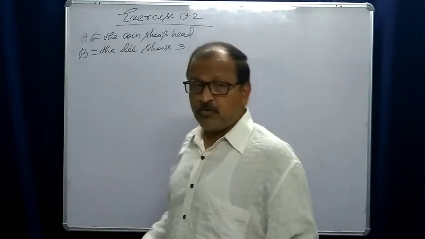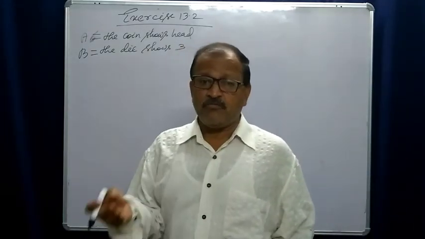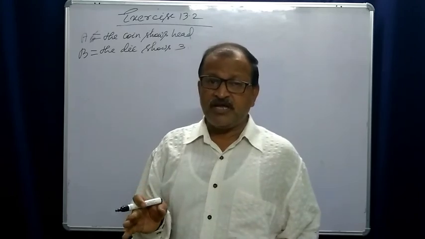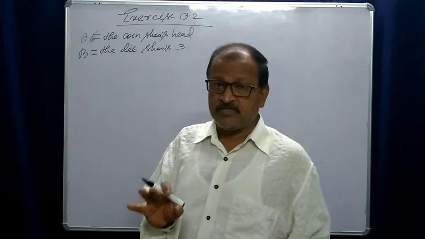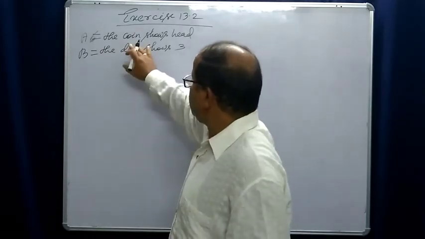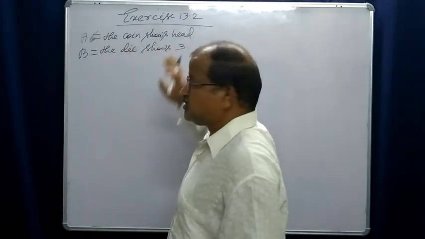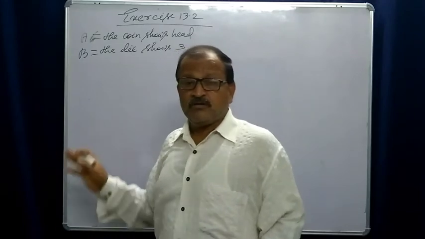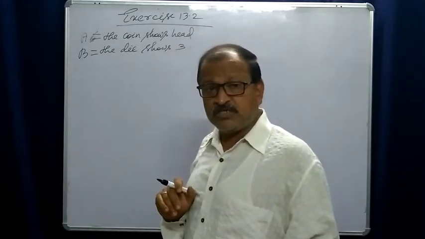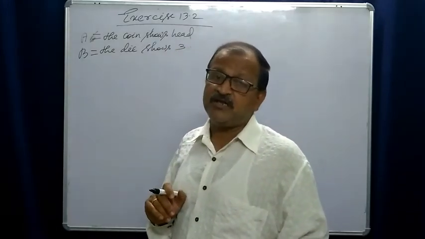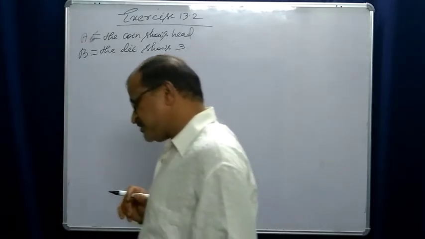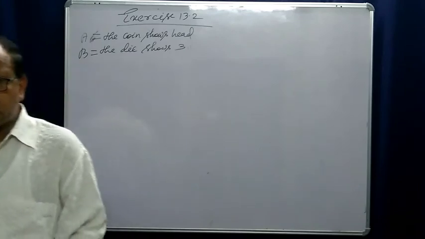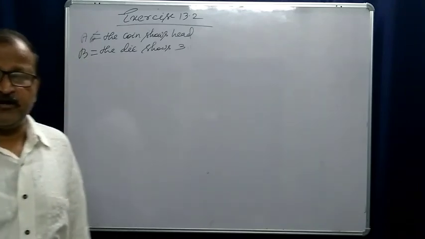So while throwing a die, B is the event that 3 will appear. And A is the event that the coin shows head. Now we have to verify whether these two events are independent or not.